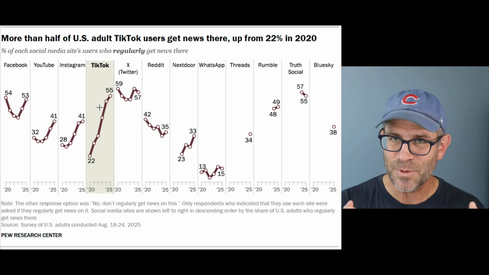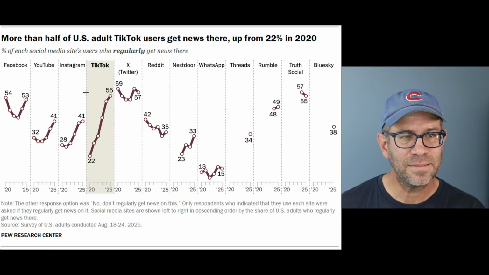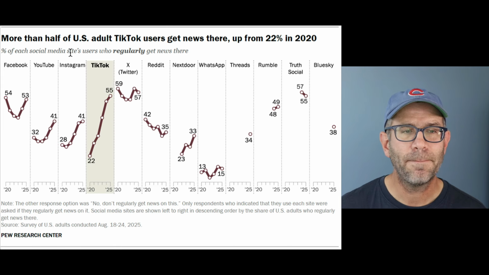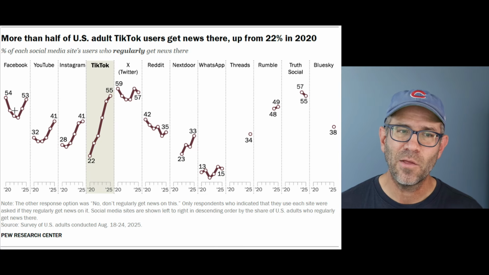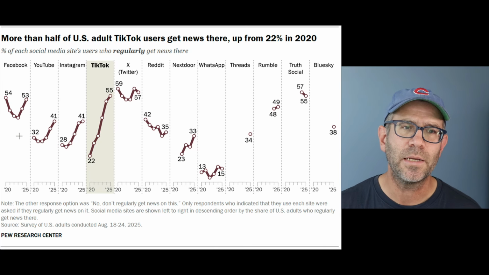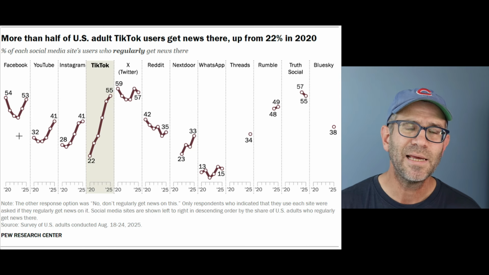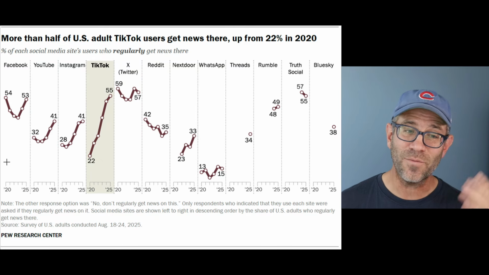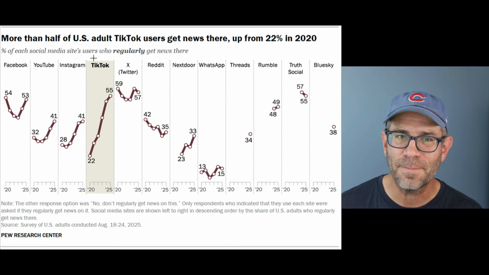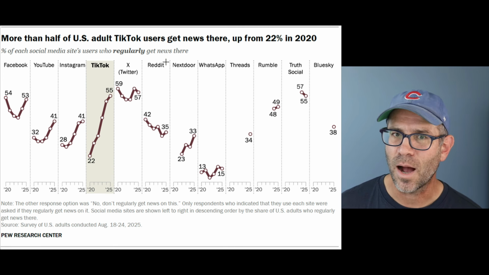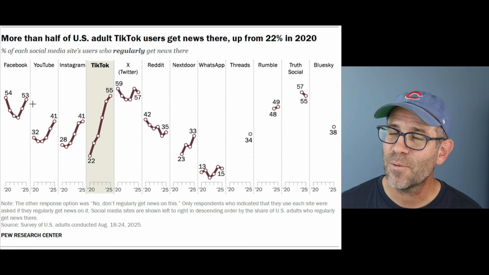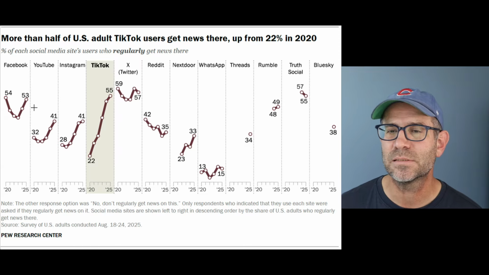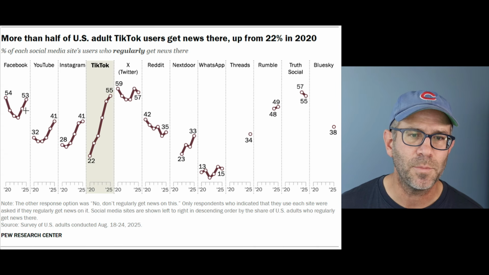And so the title tells me what they want me to see, right? The subtitle then is descriptive, right? The percent of each social media site's users who regularly get news there, okay? And so this was kind of like the y-axis. So I'm starting to notice a bit of a trend when I look at data visualizations put out by the news media. They do not like y-axis labels, right? Or even y-axes, as we see. And they tend to put them as a subtitle. I think that is a more common trend. They also then tend to put the numbers on the points, which, again, that's not how we do things in scientific literature, but it's interesting to see what they think does the best job of communicating information.